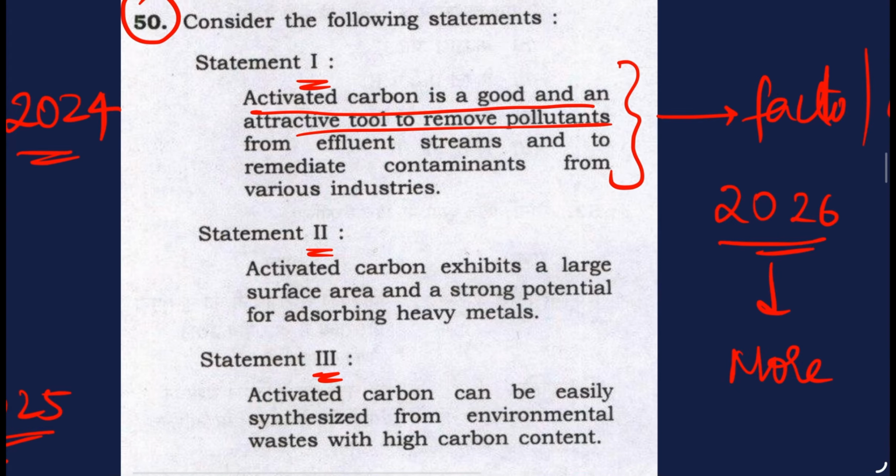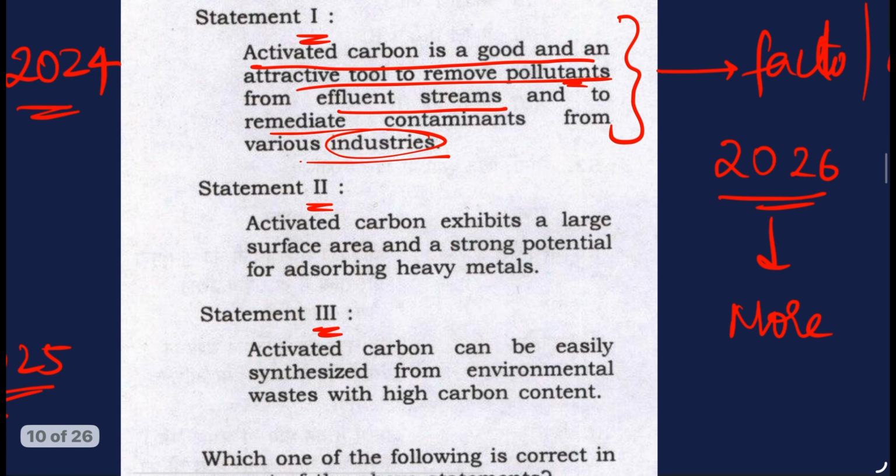Okay, so let's try to read this question. Activated carbon is a good and an attractive tool to remove pollutants from effluent streams and to remediate contaminants from various industries. Okay, so this is a fact. The second statement is activated carbon exhibits a large surface area and a strong potential for absorbing heavy metals.